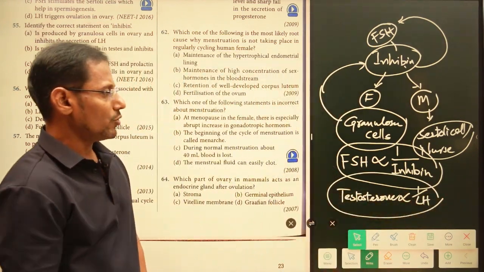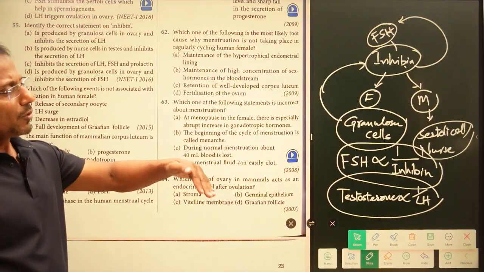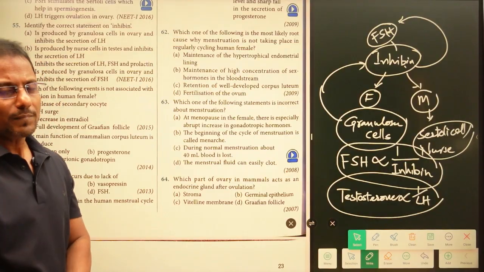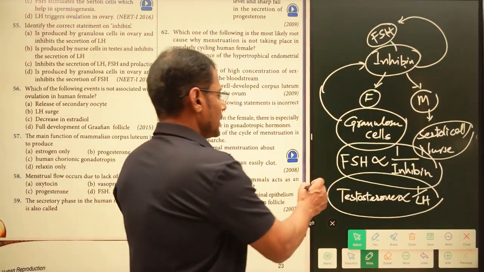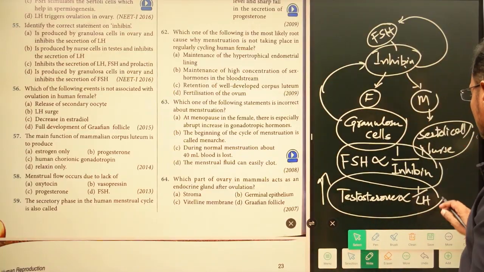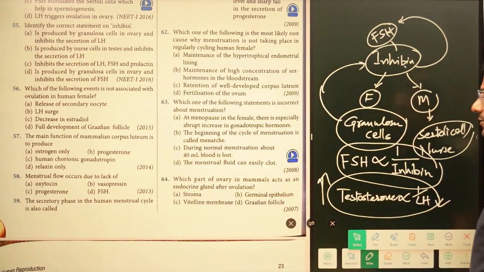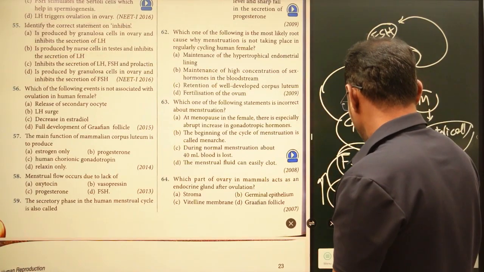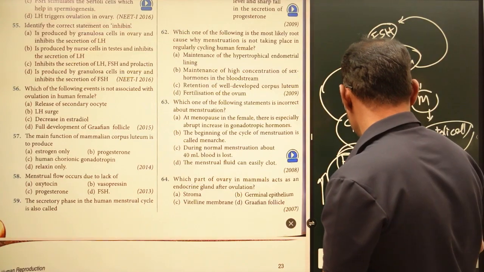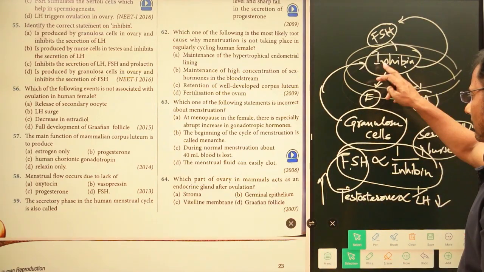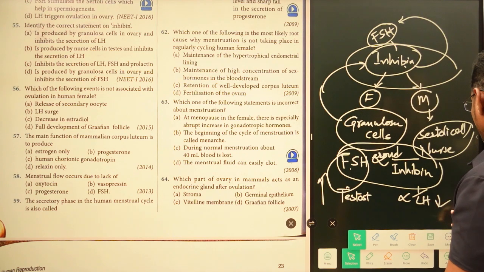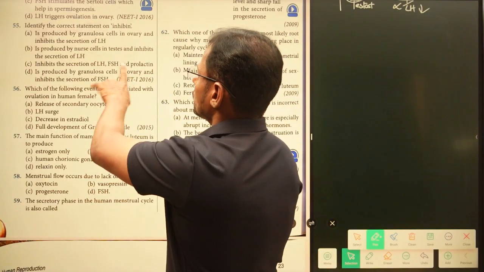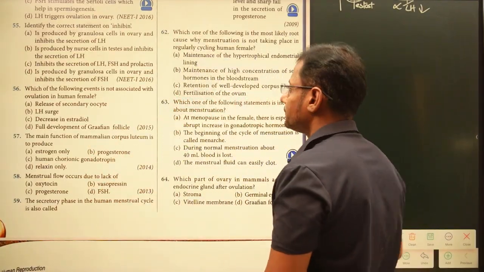Keep this one also in your mind: a high amount of luteinizing hormone is going to prevent the secretion of testosterone, or else we can say if the amount of testosterone is more, then luteinizing hormone is going to be lowered. So these are the two phenomena you must remember. Right, next let us see. Here, this one is over. We'll check the next one.